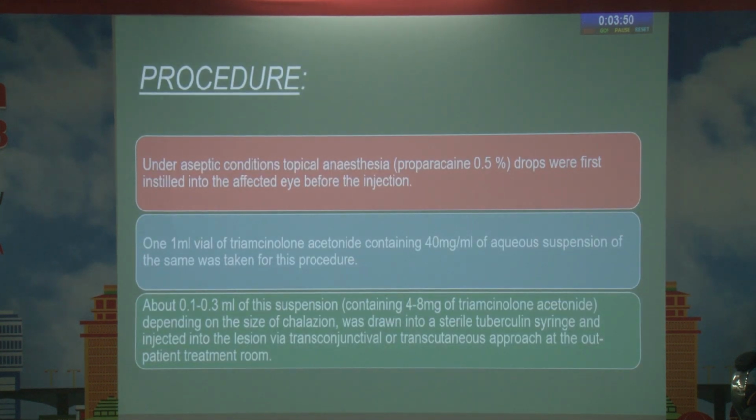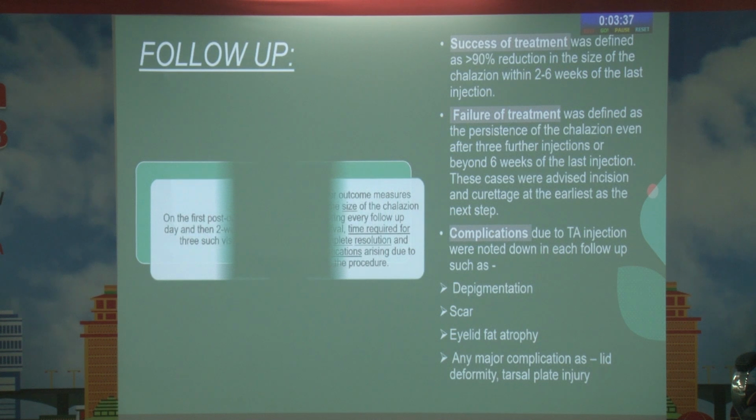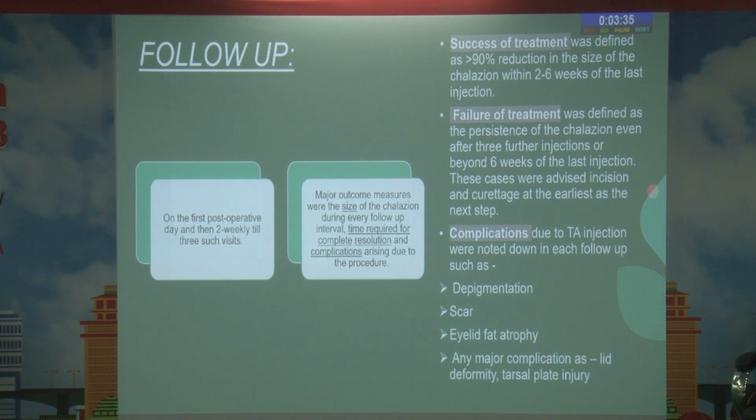Under aseptic conditions, paracaine was instilled into the affected eye, and a 1 ml vial of triamcinolone was taken, out of which 0.1 to 0.3 ml of triamcinolone was injected into the lesion. Follow-up was done for 3 visits at 2 weekly intervals.